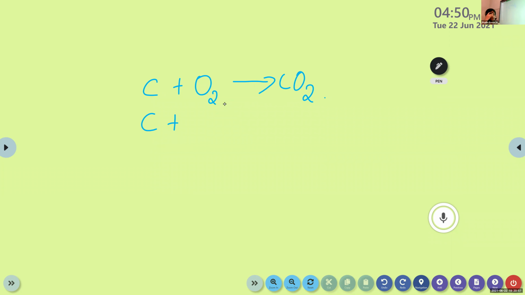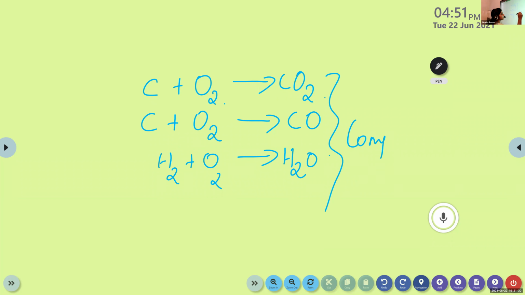Diatomic molecule means two atoms already there. We cannot write it as a single one. So then again it will form carbon monoxide. Then our H2O, H2 plus O2. So these all are examples of compounds.